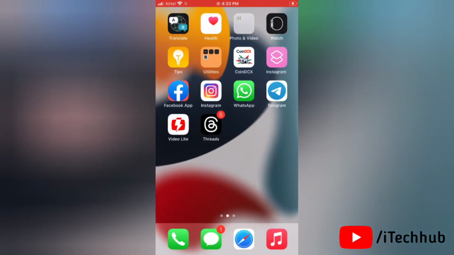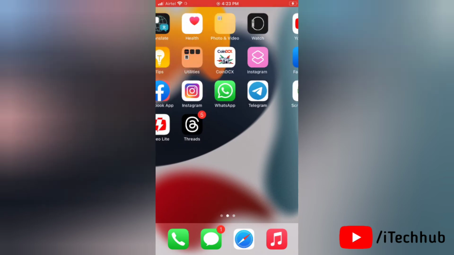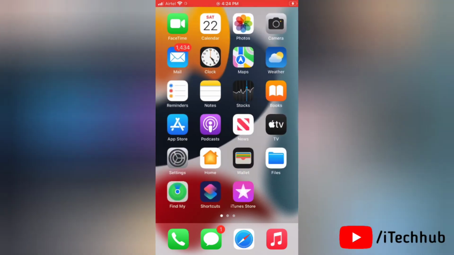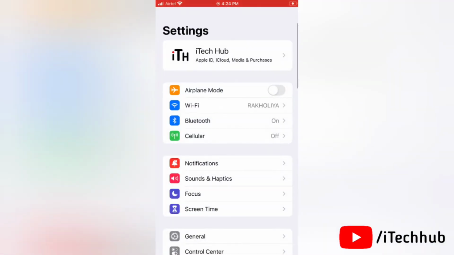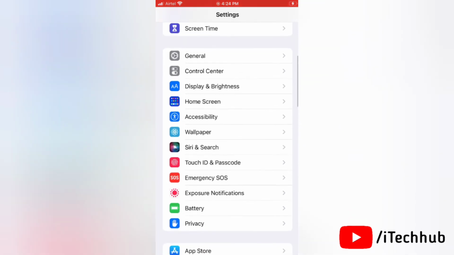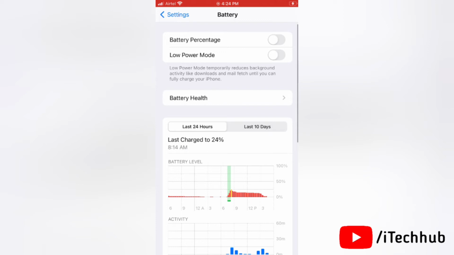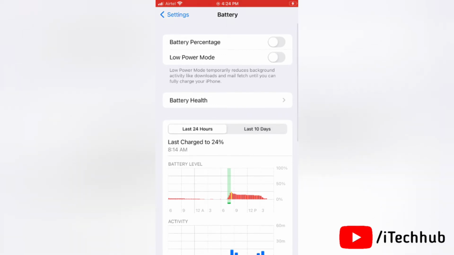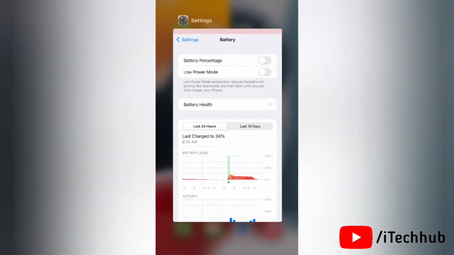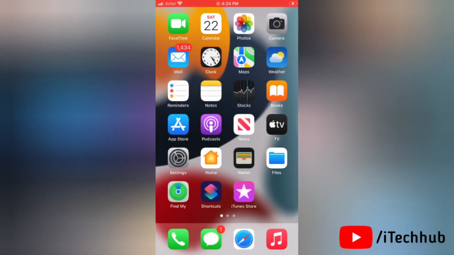Sixth solution is disable low power mode. To apply this solution, first of all go to settings on your device. Next here tap on battery. If low power mode is on, turn it off. When it's on, it reduces background activity like documents and mail fetch.